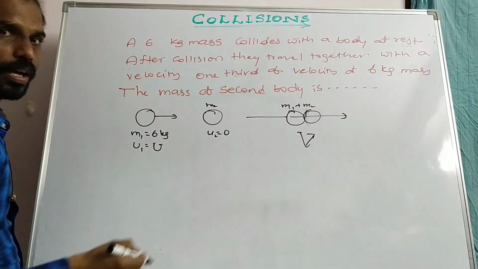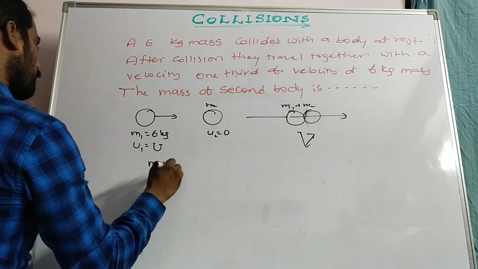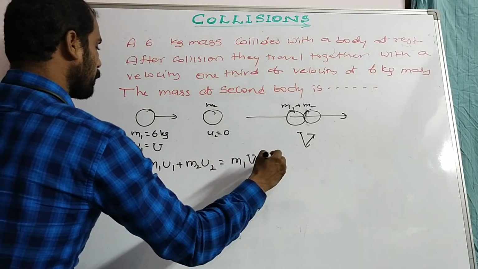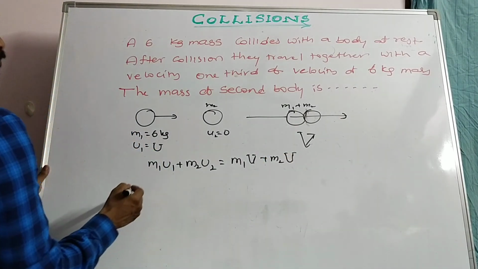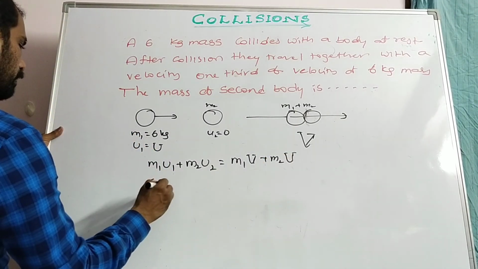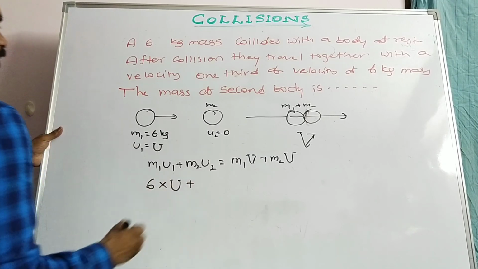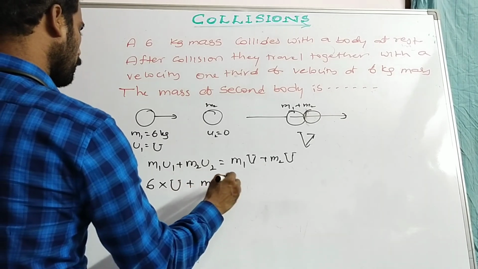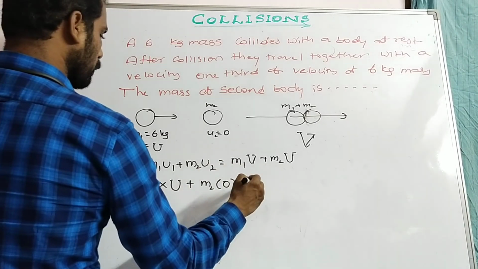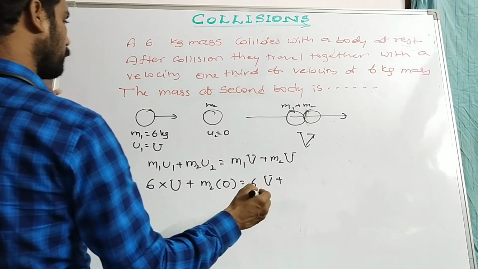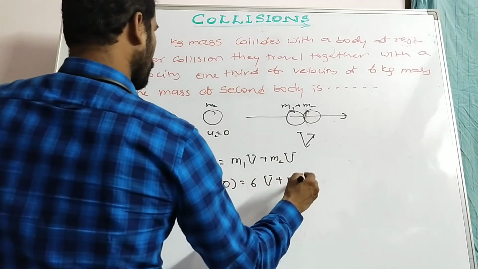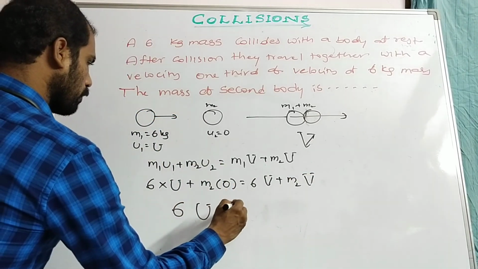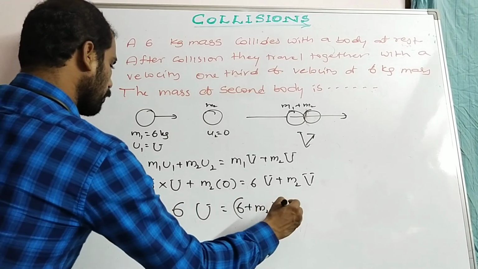Now, according to the law of conservation of linear momentum, m1u1 plus m2u2 is equal to m1v plus m2v. So 6 into u plus m2 into 0 is equal to 6v plus m2v. Now 6u is equal to (6 plus m2) into v.